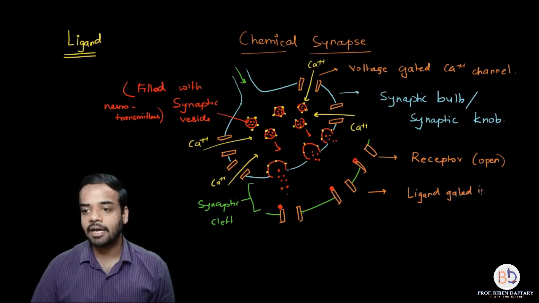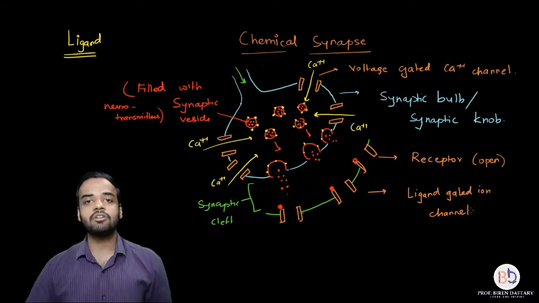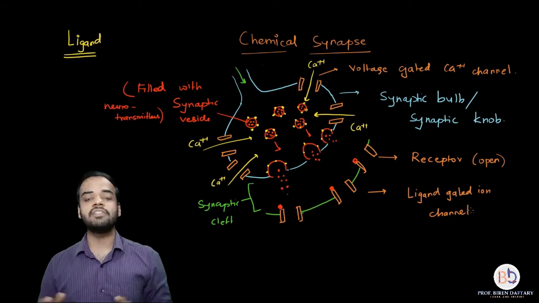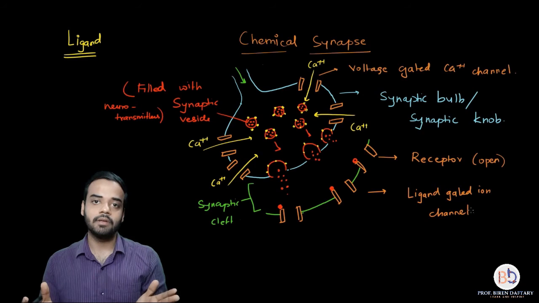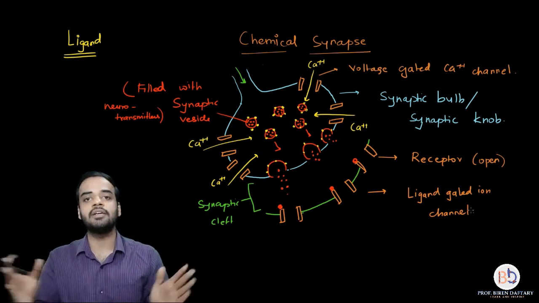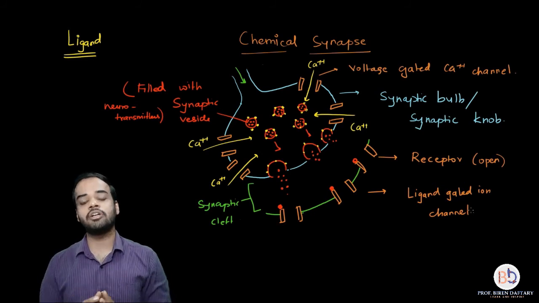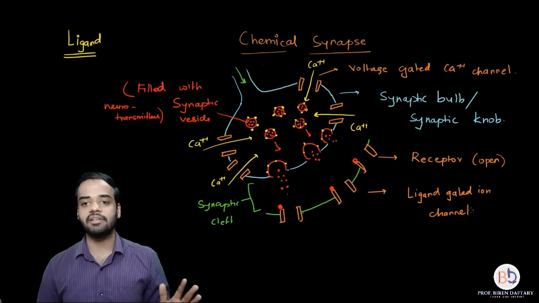gated ion channels, because the formation of ligand is going to control the opening and closing of these receptors or these channels. As soon as the ligand is formed, the channels will open. As soon as I remove the neurotransmitter, again the channels will close. If voltage is regulating the opening and closing of channels, it is called voltage gated ion channel. I hope this is clear.